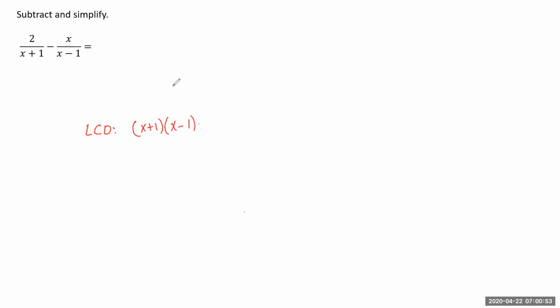So we're going to have something over x plus 1 times x minus 1 minus something over x plus 1 times x minus 1. All right, well, let's look at this first expression. We have x plus 1 right now in the denominator, and we need to multiply it by something to get to x plus 1 times x minus 1.